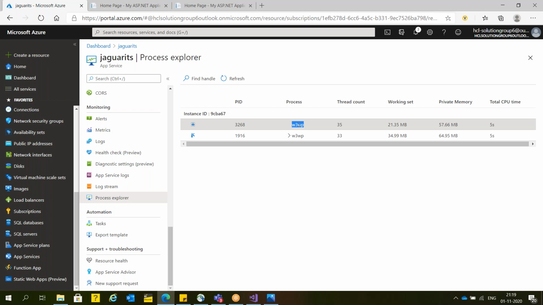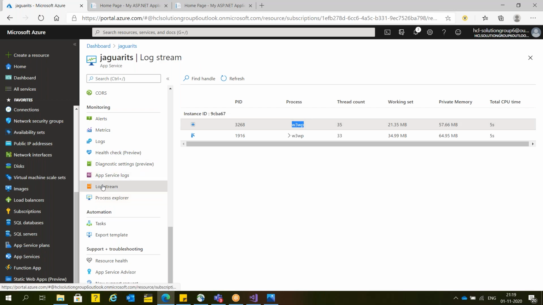Correct, W3WP. So the process name is W3WP, and the process ID is this. What does W3WP mean, Atul? It's a process name by default.